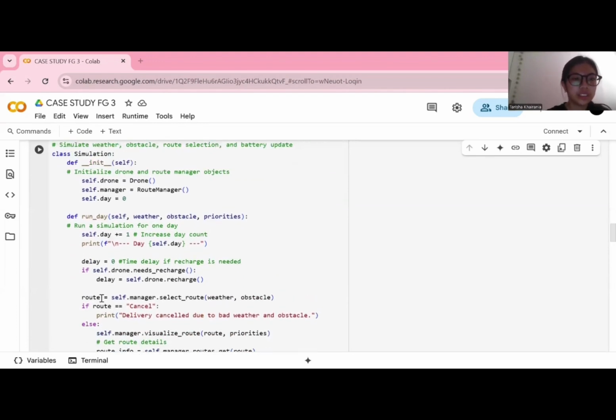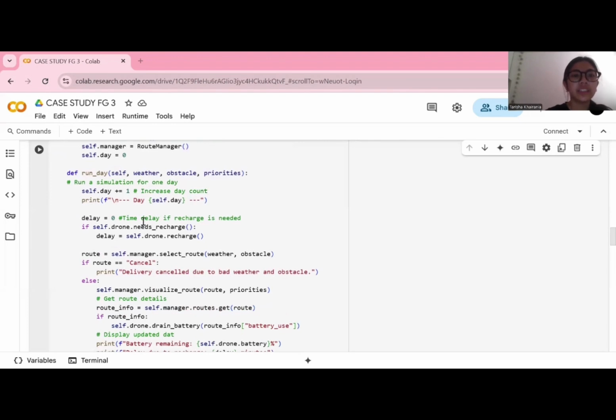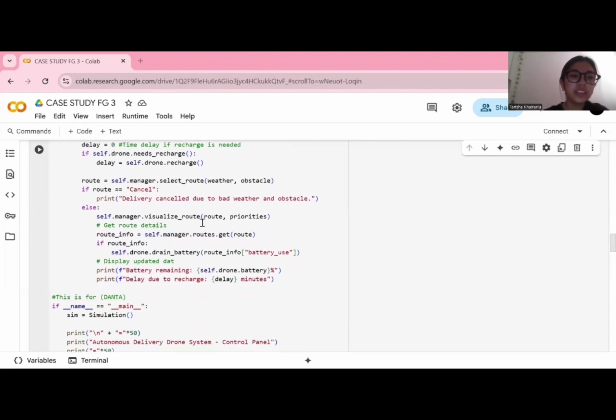Then for this next part, the function will run a simulation for 1 day. If it equals 1 or more days, it will increase the day count, and if it's delayed, then it will recharge as needed.